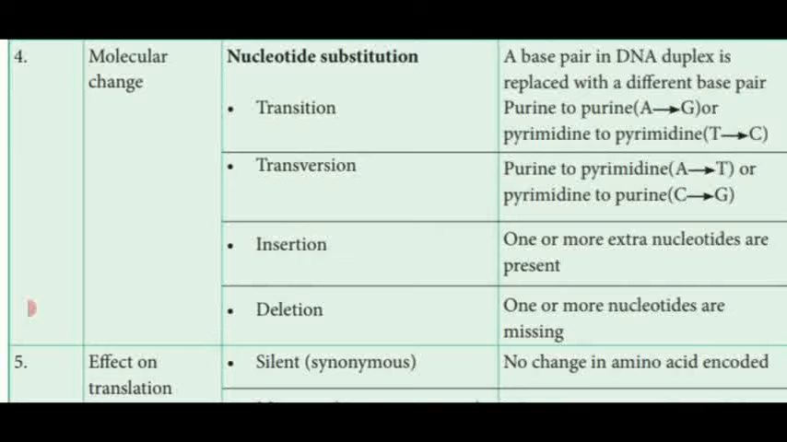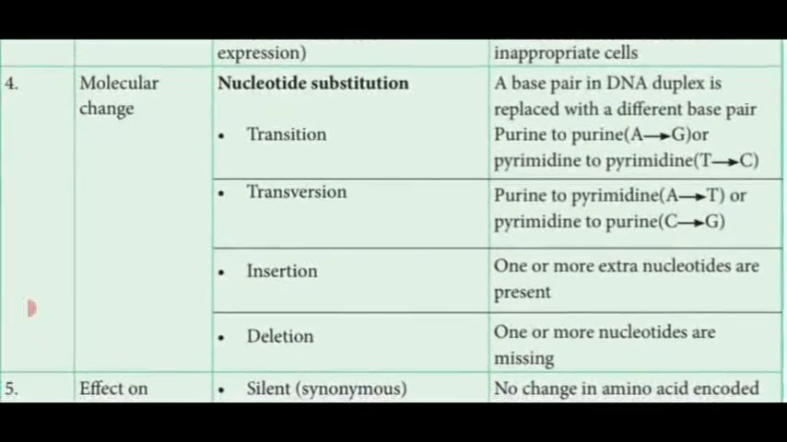What is a nucleotide? In our body and also the plant body, they have double-stranded DNA. This DNA is made up of different nucleotide sequences. This nucleotide sequence consists of sugar molecule, phosphate group, and the nitrogenous bases. These nitrogenous bases are named as purine and pyrimidine. So, based upon this purine and pyrimidine only, they are dividing the mutation. That is said to be nucleotide substitution.